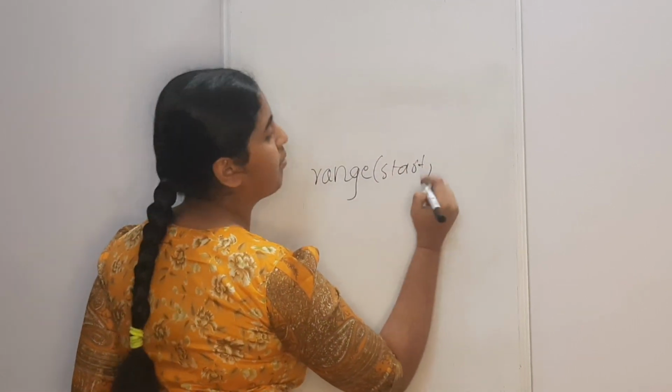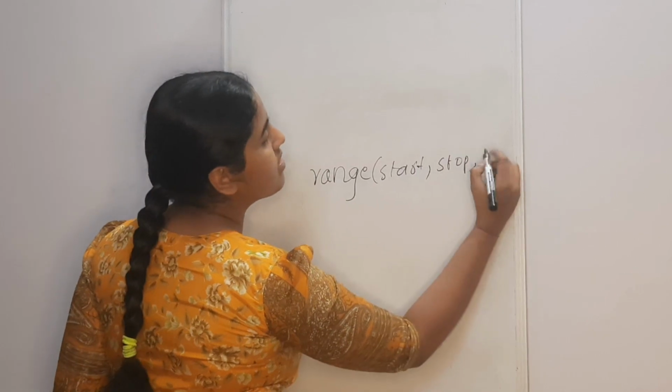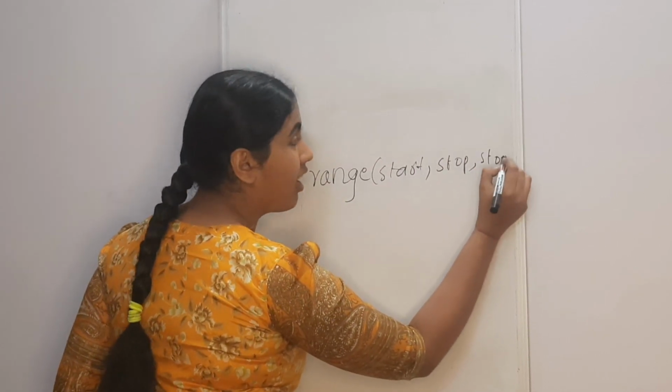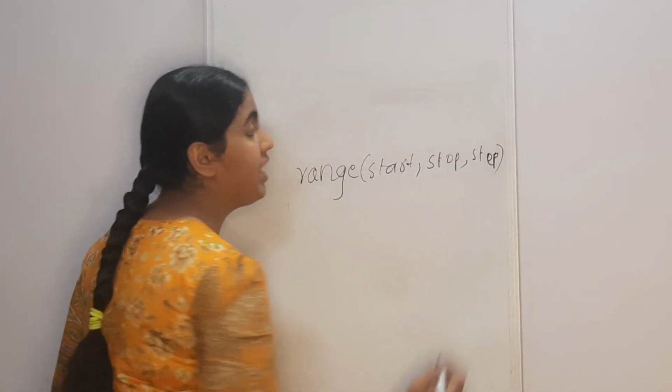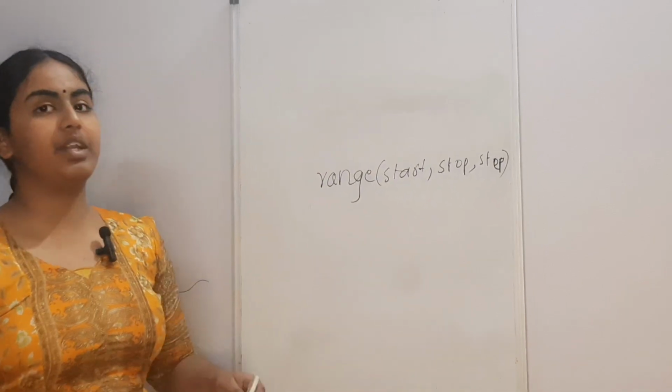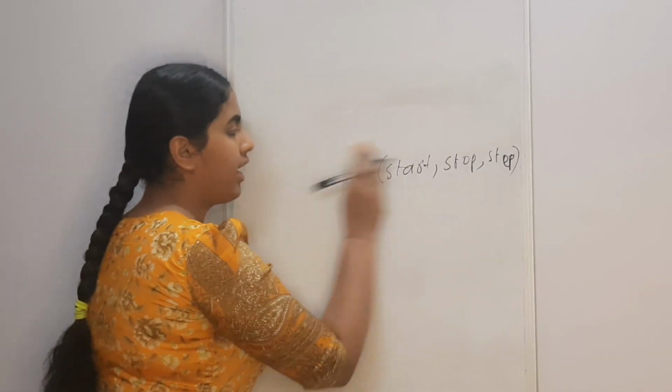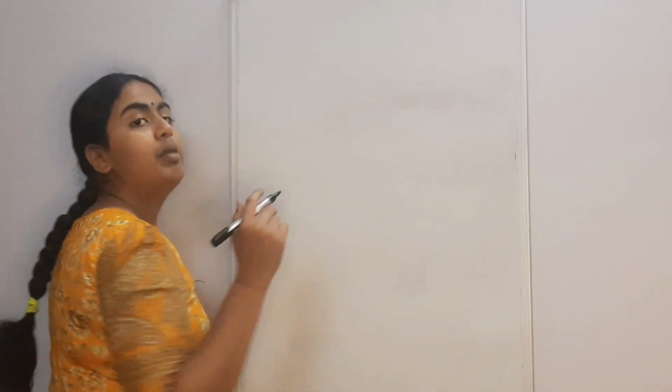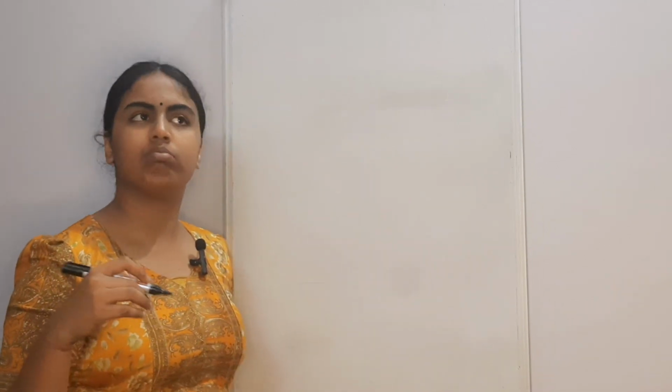This part basically indicates how many times your loop is going to be run. Let's say, for example, I'm going to be taking my loop variable as x.